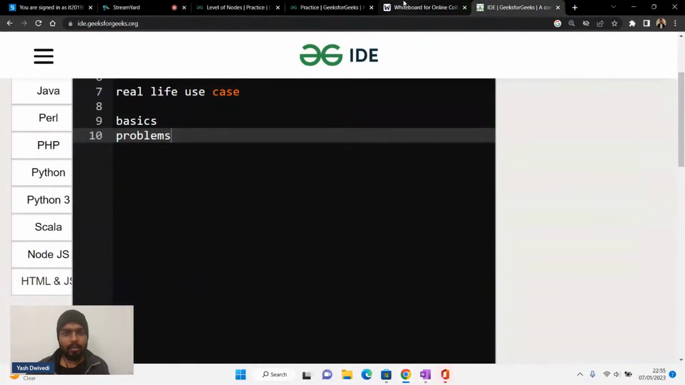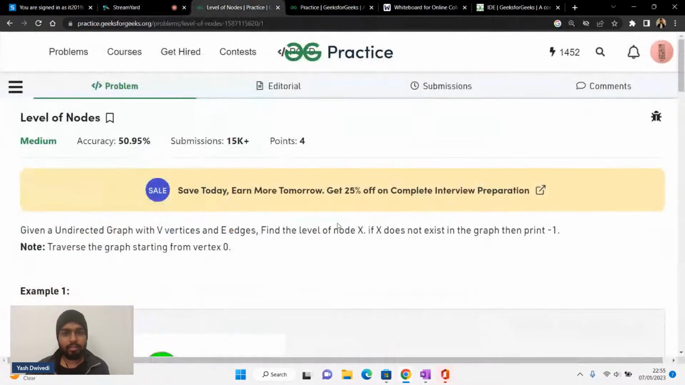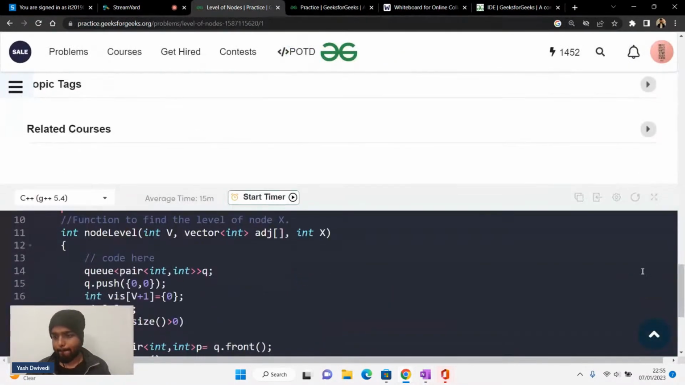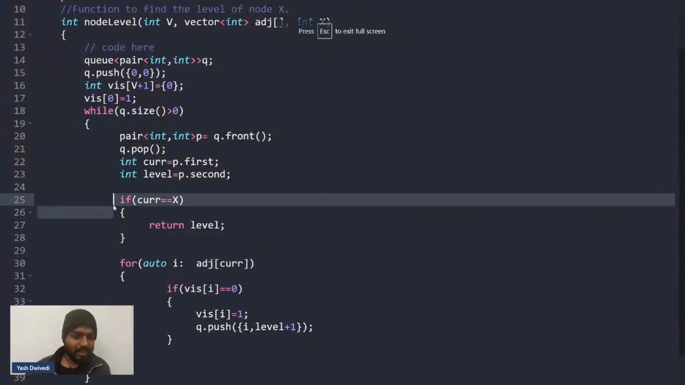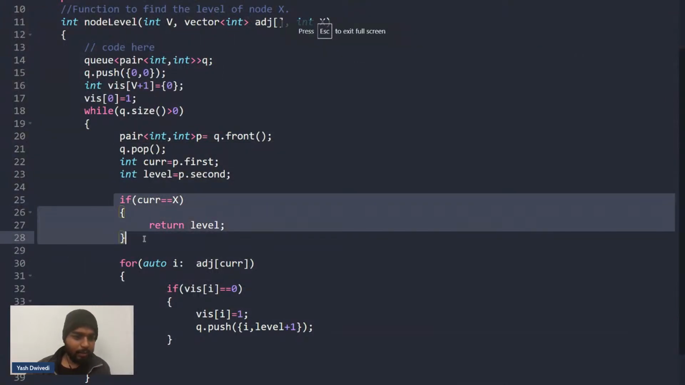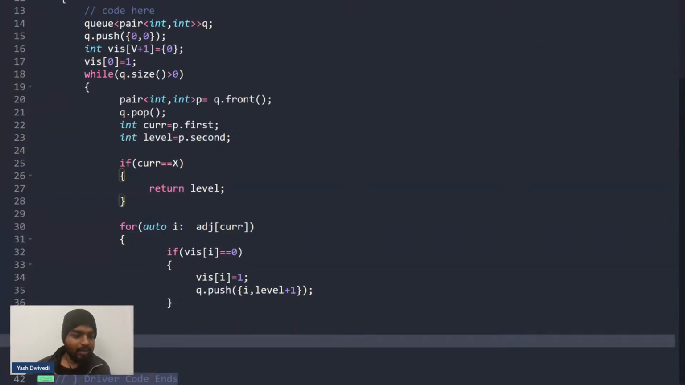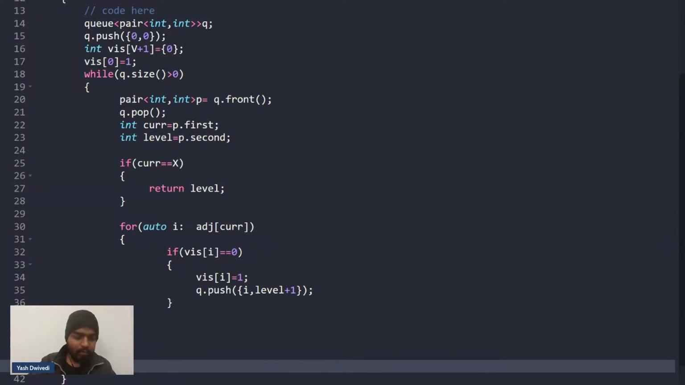Here is the question. Basically, if the current node is equal to X, then I'll return that particular level. Otherwise, I'll keep on iterating, and in the end, if I'm not able to find it, I'll return -1. Is this point clear to everyone, guys?